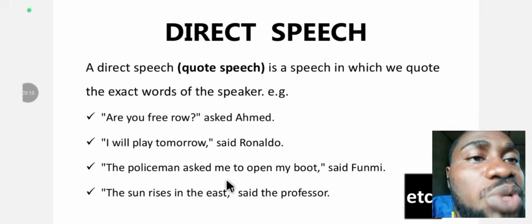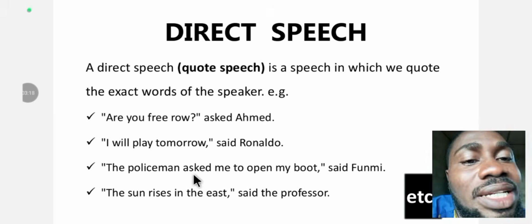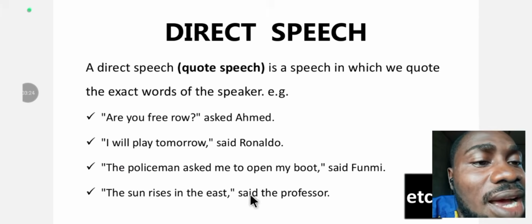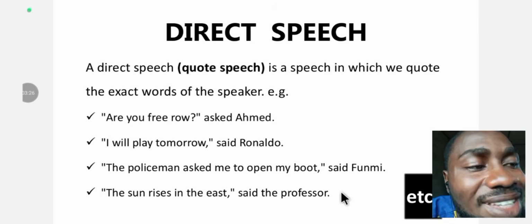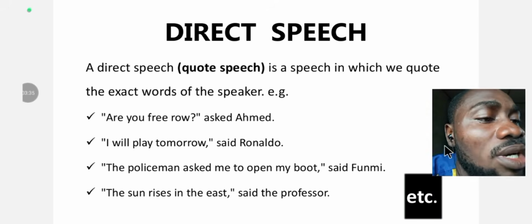Quote speech. Quote the person the same way, without changing anything. The next example here is, "The sun rises in the east," said the professor. That's it. Just the same way the professor expressed it. Direct speech, and so on and so forth.